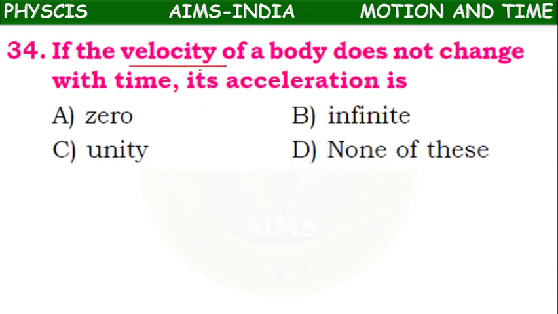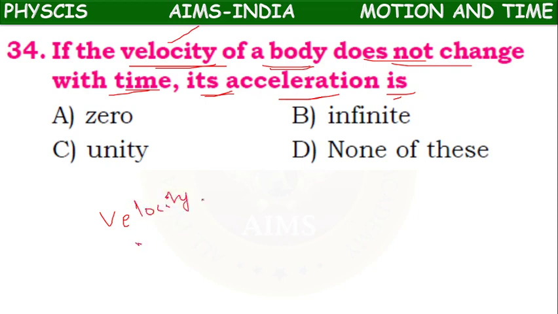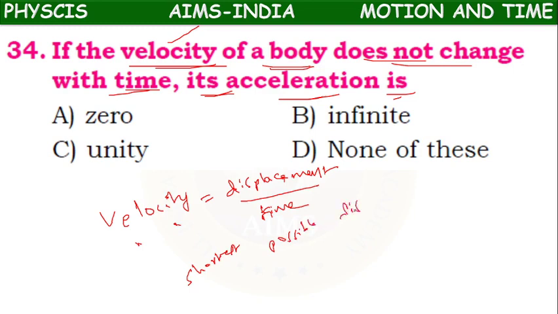Next, if the velocity of a body does not change with time, its acceleration is. Here we have already learnt what is velocity. One minute, children. So what is velocity? Displacement by time. What is displacement? Shortest possible path or distance is called displacement.